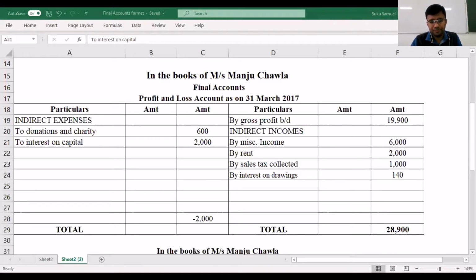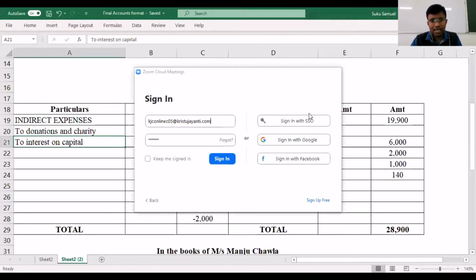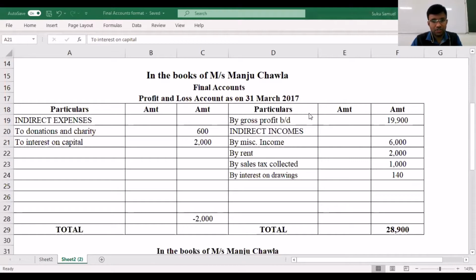So let's move on. Now we are dealing with the adjustments one by one, and let's see which are the other adjustments that we have to consider. You have depreciation on land and machinery, L and M in short.